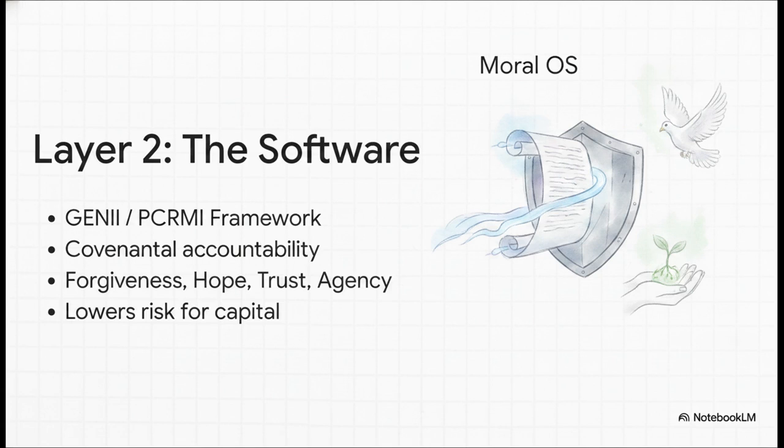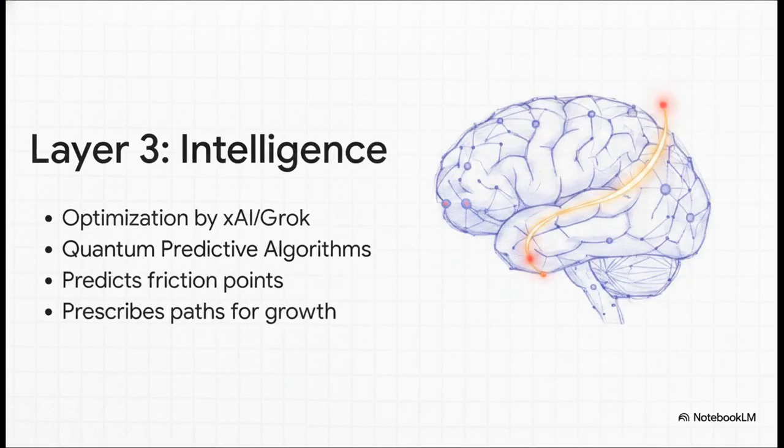Suddenly, historically volatile regions become safe, attractive bets for institutional capital. And to top it off, Layer 3 is the intelligence. This is a massive optimization engine powered by advanced systems like XAI and Grok, utilizing quantum predictive algorithms.